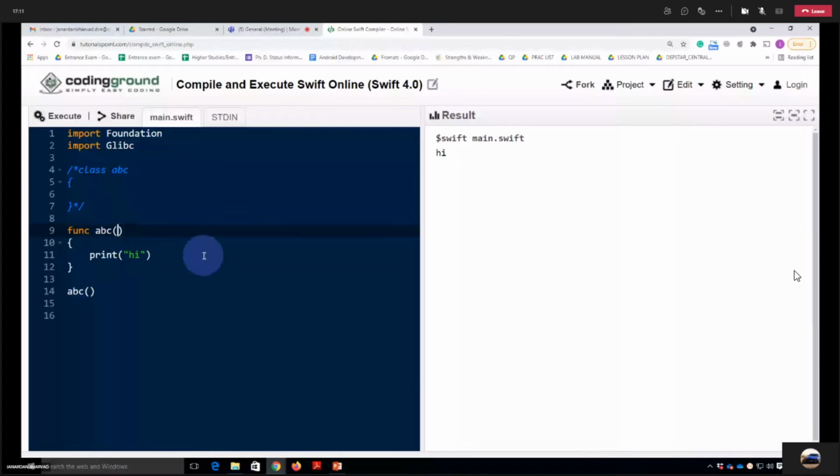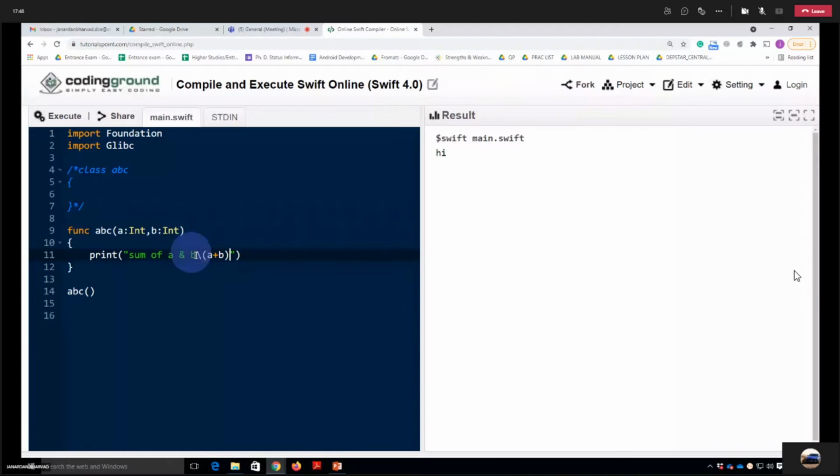Now, what if there are some parameters? Let's say I have a parameter a of type integer, and another parameter b as well, and the return type is also integer. Basically I want to do the sum of a and b. You can also directly write a plus b inside the parenthesis, and that will also work.